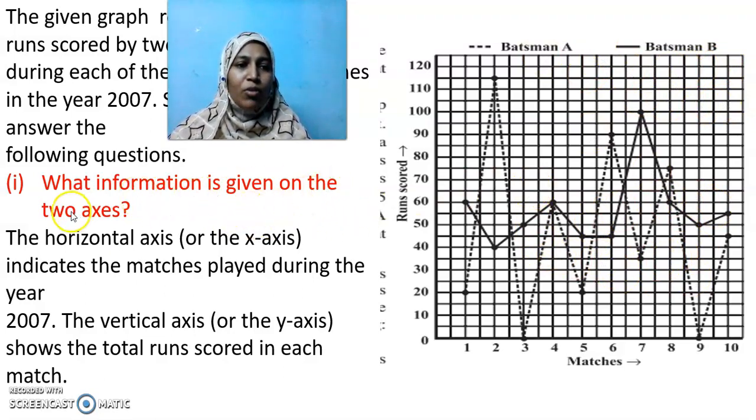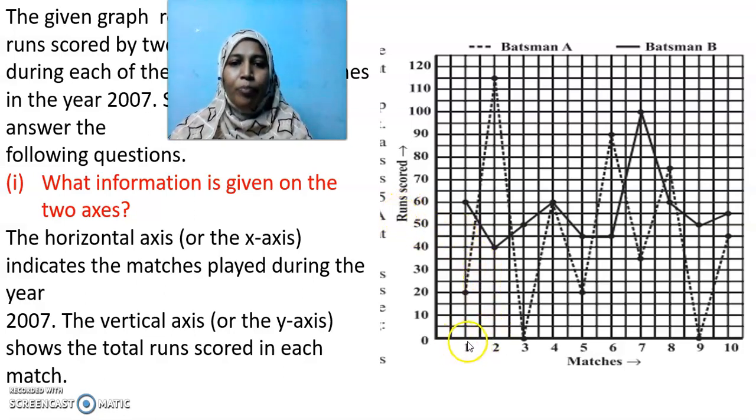What information is given on the two axes? The x-axis is about the number of matches they played. In first match, second match, third match, fourth match. Okay. In y-axis, it represents the score they got. Runs, how many runs they scored.